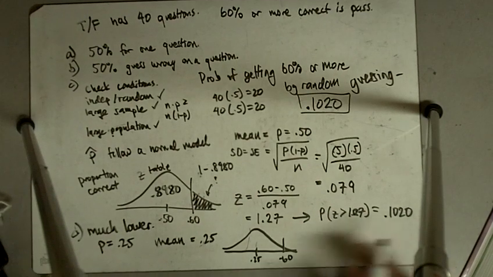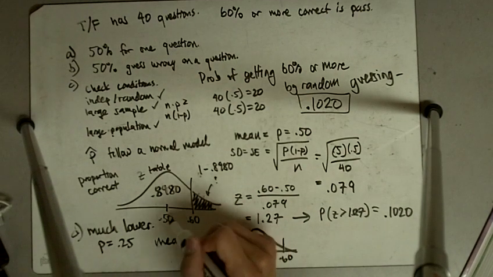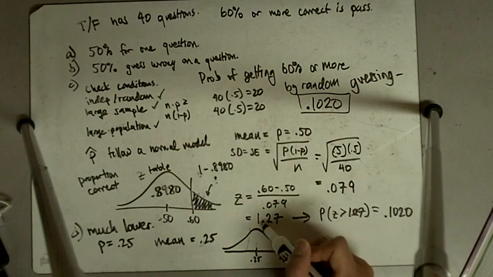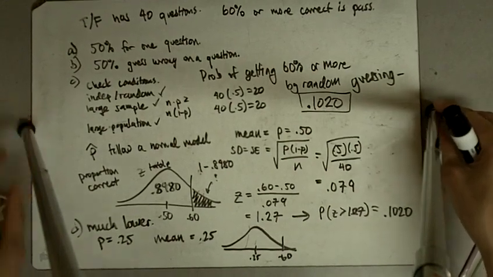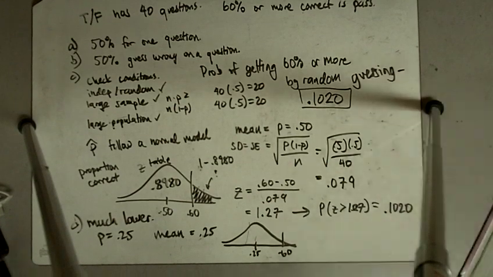0.60 was only about 10 points away from 0.50, so it was only 1.27 standard deviations away. Now 0.60 is 35 points away from what we're expecting. When somebody guesses by random chance on a multiple choice test, we expect that person to only get 25% of the questions right, and to pass this person needs 60% right. That's going to be much, much harder to do, so the probability of that happening is much, much lower.